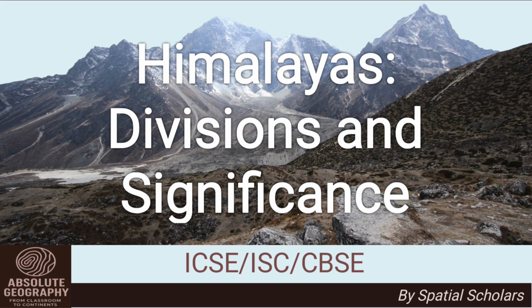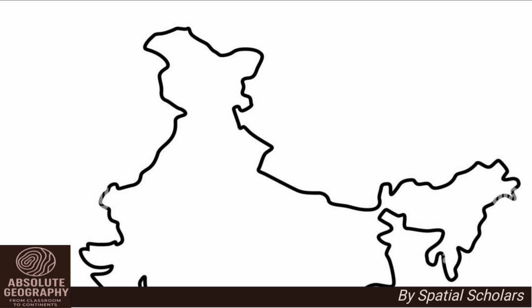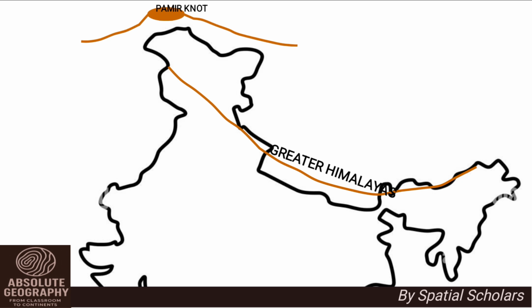In our previous videos, we have discussed the major physiographic divisions of India. Today, we will discuss the Himalayan system in detail. The Himalayas are a system of mountain ranges running from west to east for about 2400 km. They are part of a larger mountain system connected to the Pamir Knot. The Himalayas consist of three parallel ranges, the Himadri, the Himachal and the Shivalik.